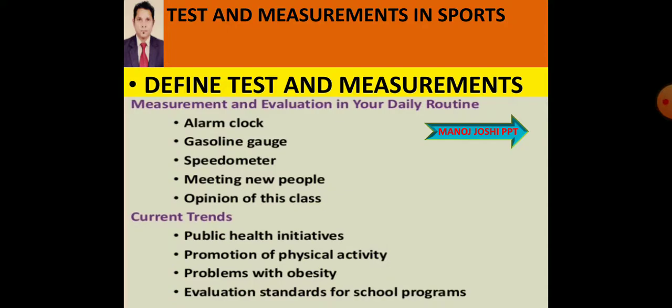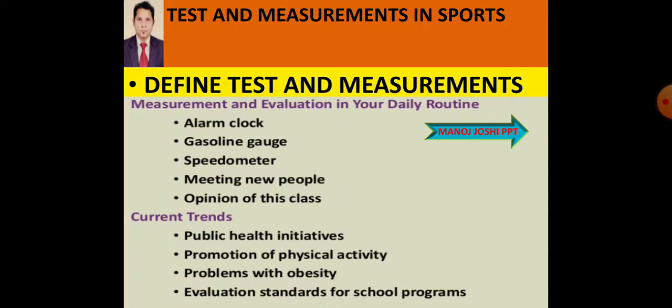So overall, the test is a process in which we check the ability or characteristic ability of any individual or group of individuals on any characteristic or trait. So the definition of test is clear.